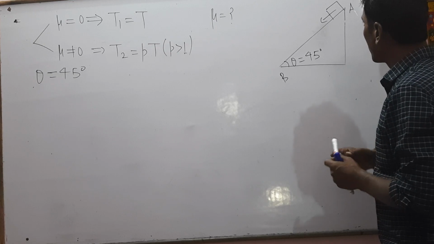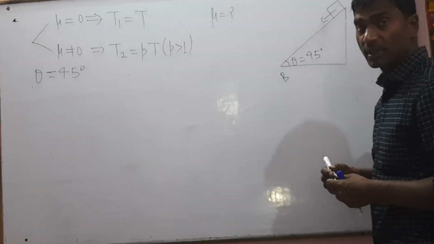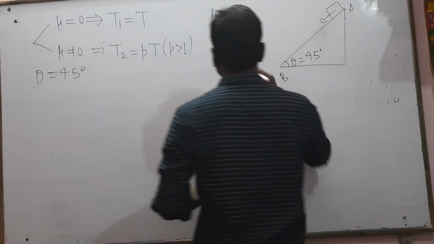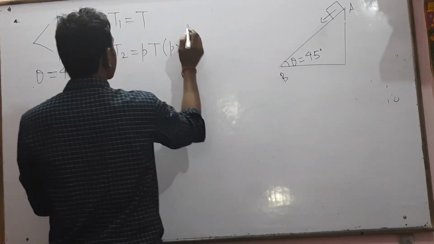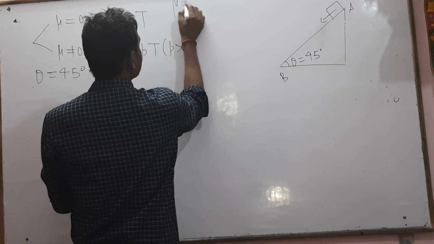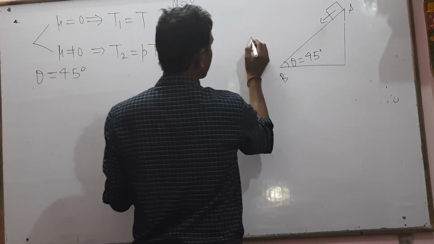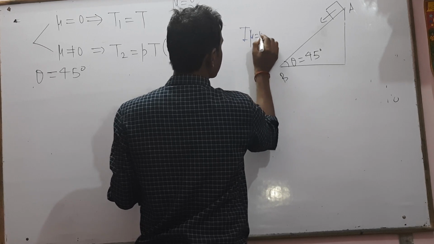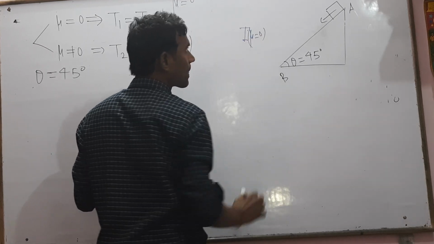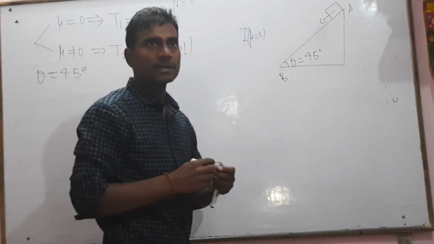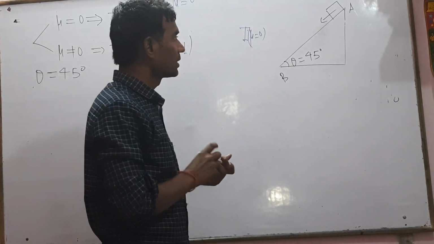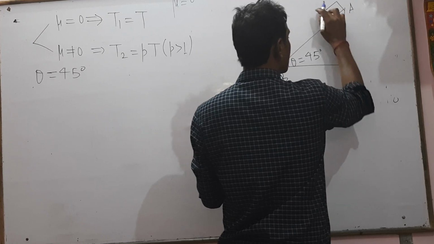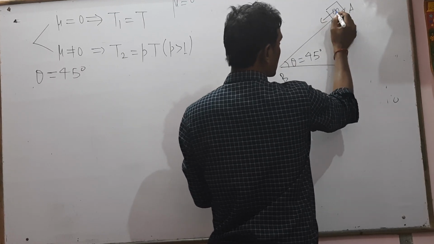So we are trying to find out the acceleration a. Let us suppose for the first condition the coefficient of friction mu equals 0. Mu equal to 0 means this is a smooth surface. Okay? So you can say this is the mass m.